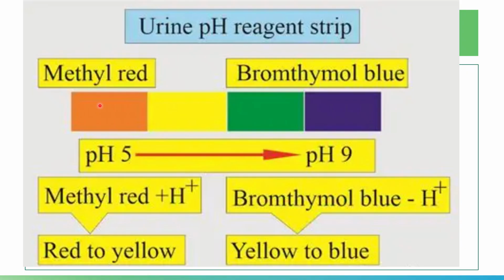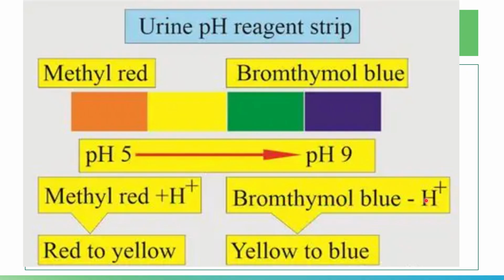Your methyl red will change its structure based on the hydrogen ion content. If the pH is 4 or 5, it will give you a red color. If the pH is 6, it will give you a yellow color. For bromthymol blue, this is your alkaline indicator.